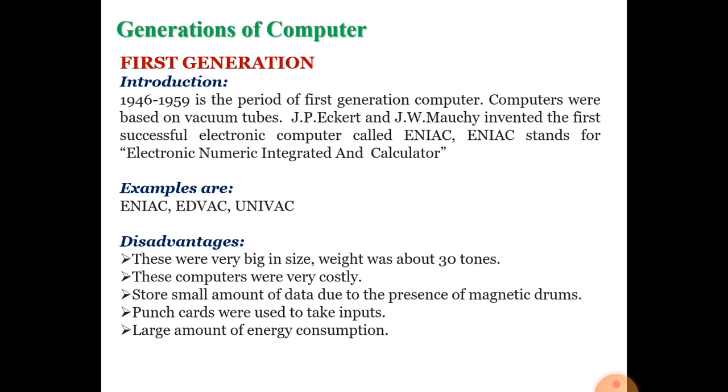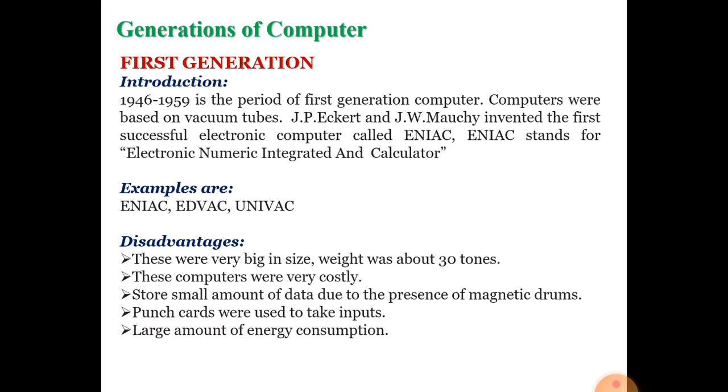Large amount of energy consumption. A powerhouse is required to operate the first generation computer, and when the first generation computer system was in working mode, running mode, it produced so much heat in the room.